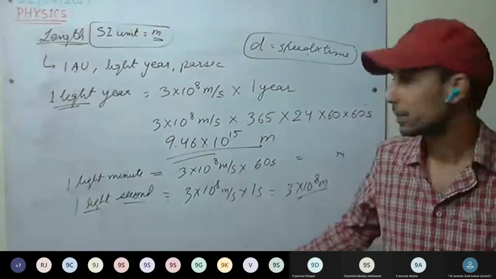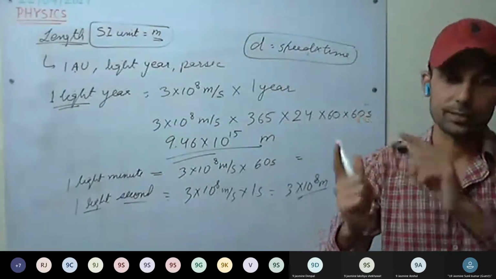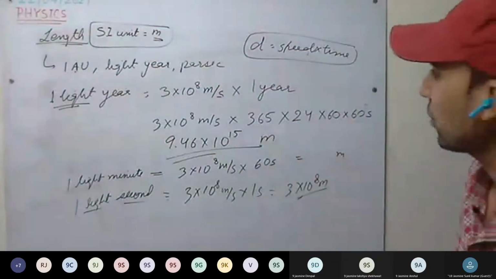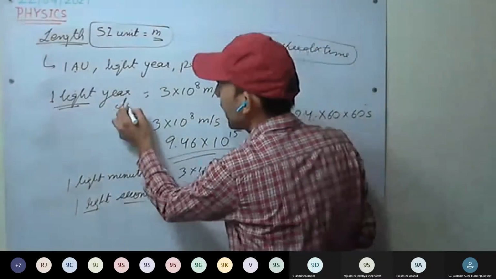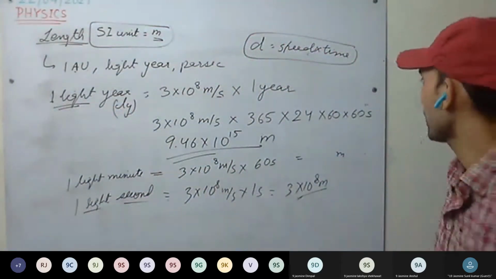Understood now? 1 light year means the distance traveled by light in 1 year. This definition you have understood. Light year is a unit of distance and is denoted by Ly. Always remember this.